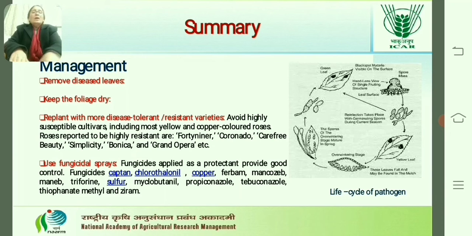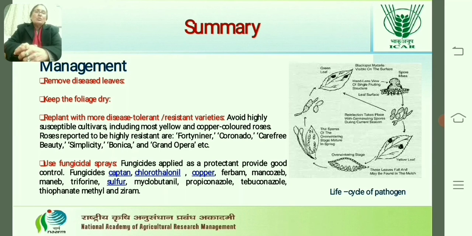As a whole, I can summarize that the disease is very severe and causes quality-wise losses as well as yield-wise losses. We have to manage the disease after knowing the pathogen, how it survives and penetrates, and keep these practices in mind: removal of the infected leaves, keeping the foliage dry, selection of resistant varieties, which plays an important role, as well as fungicide sprays.